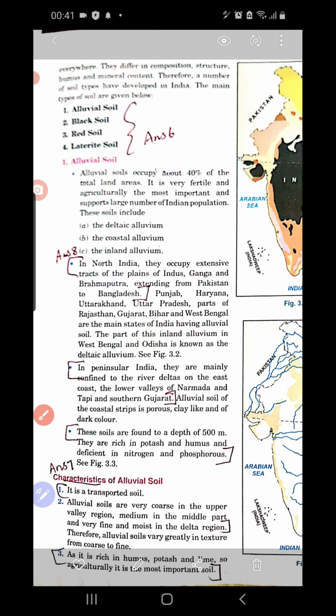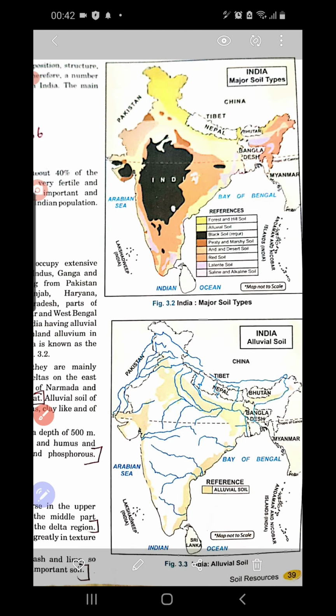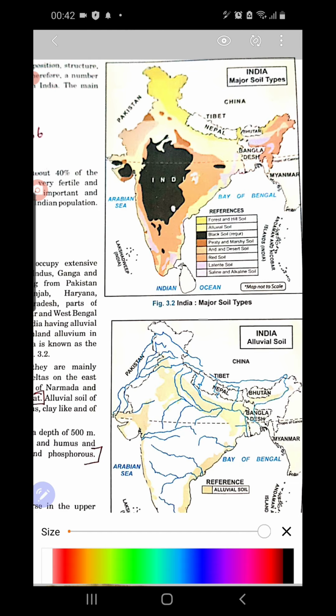In this diagram you can see alluvial soil. Alluvial soil is clearly shown here. You see all four types of soil here in the first map. Here you can see this is black soil. Then alluvial soil is found in this region, here, and also in some other places. All these regions have alluvial soil.